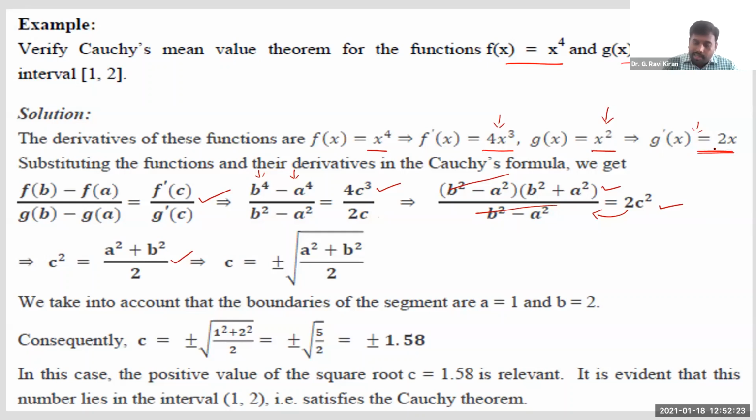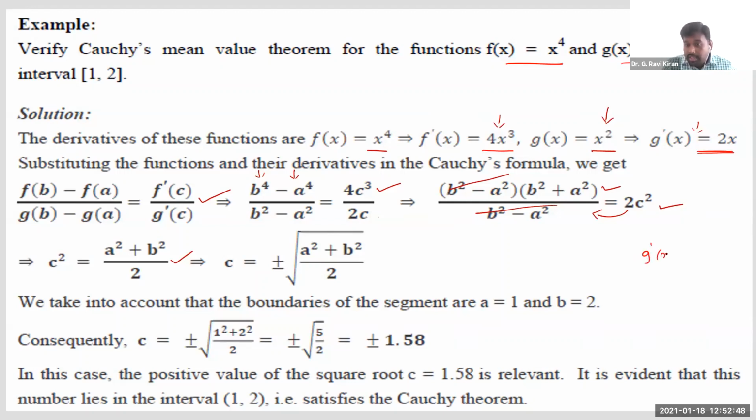So even 2x exists for all values of x. So therefore, since f dash of x and g dash of x exist, you can say both f of x as well as g of x are differentiable, right? So clearly, both f of x as well as g of x are continuous and they are differentiable also, right? Moreover, we have one more condition.